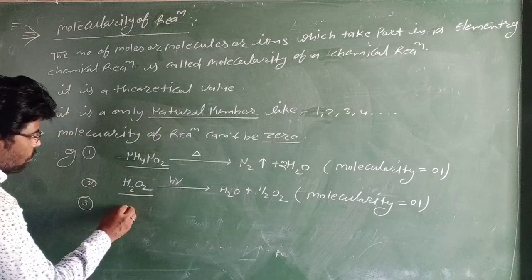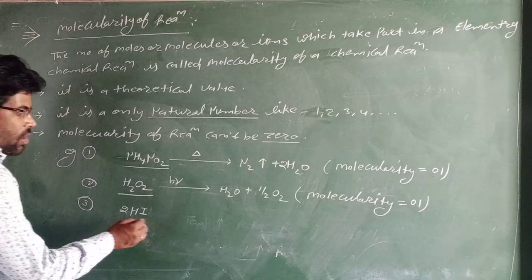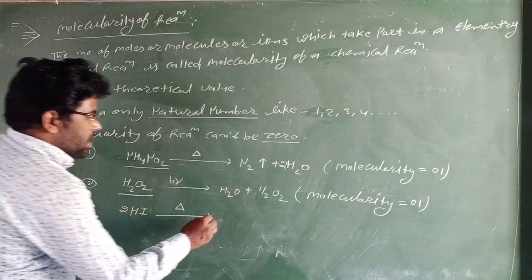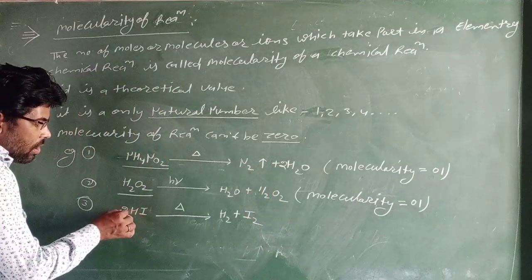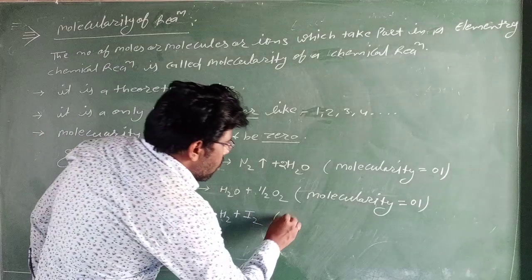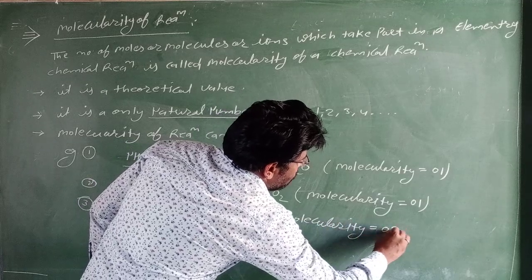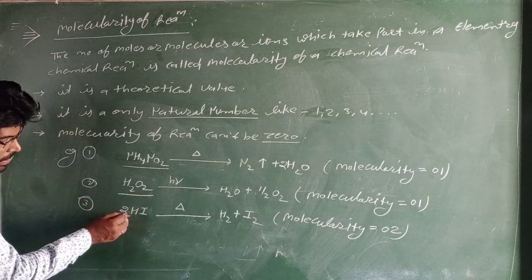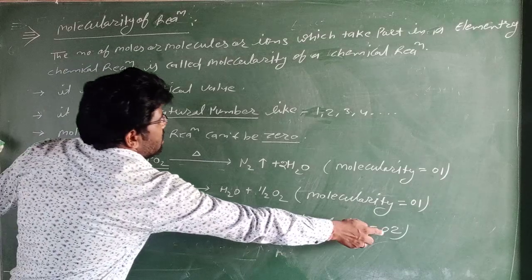Third example, 2HI, hydrogen iodide. If 2HI is heated, then H2 plus I2 is formed. In this reaction, 2 moles of HI take part in the reaction. So the molecularity of the reaction is 2.